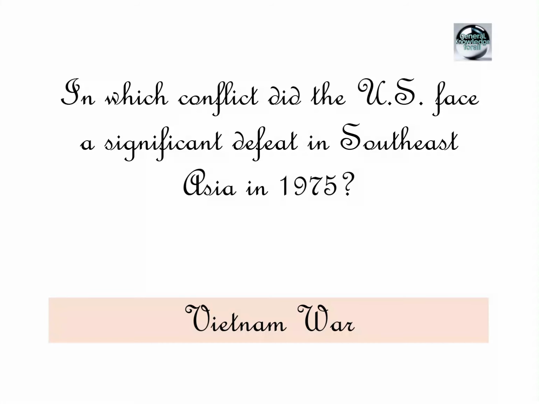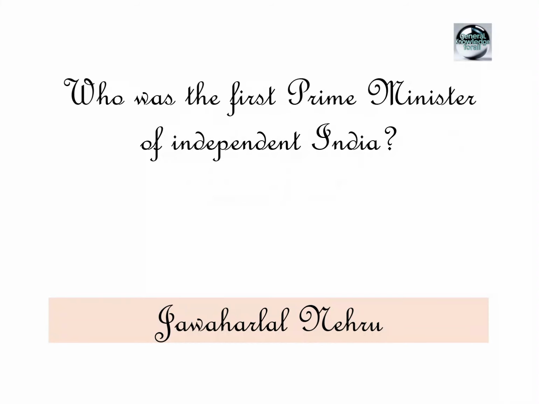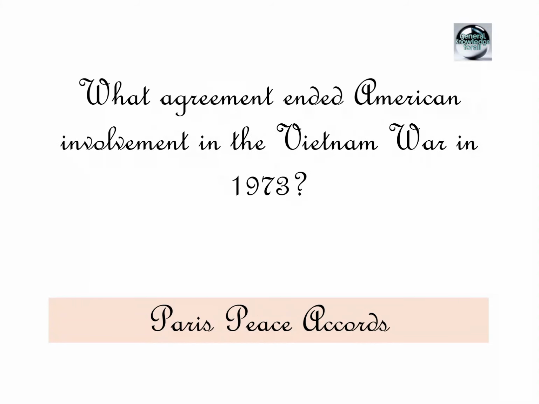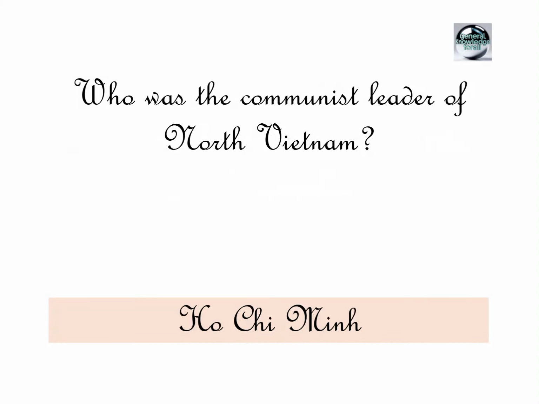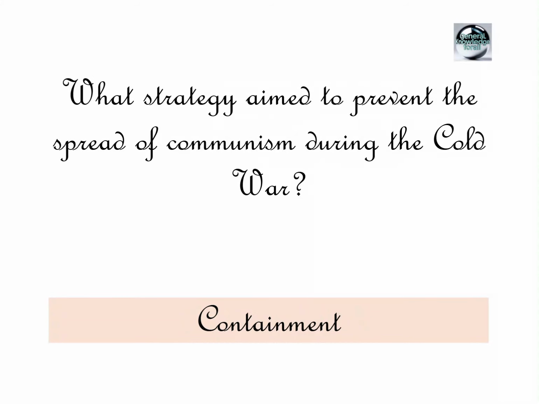In which conflict did the US face a significant defeat in Southeast Asia in 1975? Vietnam War. Who was the first Prime Minister of independent India? Jawaharlal Nehru. What agreement ended American involvement in the Vietnam War in 1973? Paris Peace Accords. Which country's revolution in 1979 resulted in the establishment of an Islamic Republic? Iran. Who was the communist leader of North Vietnam? Ho Chi Minh. What strategy aimed to prevent the spread of communism during the Cold War? Containment.